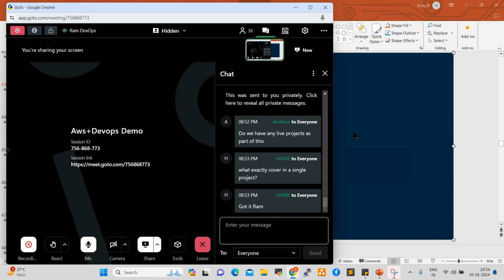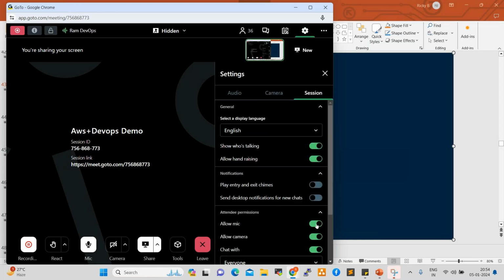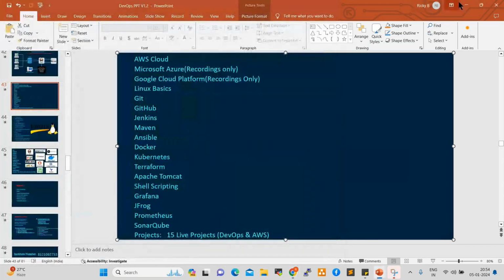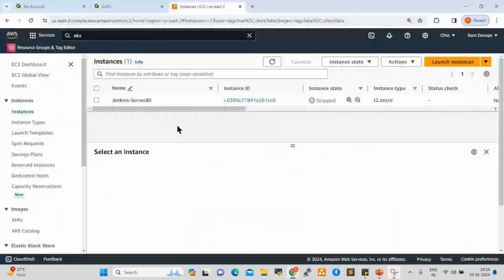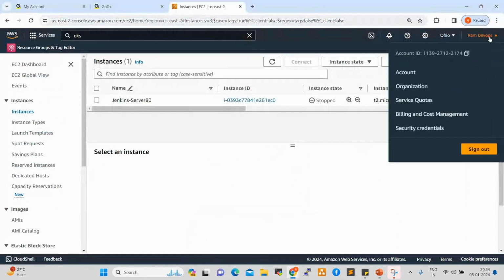Now let us go and work on the AWS account. How can we create an AWS account, and how can we connect to it? Let's try to understand. This is my AWS account. I'm already logged in, so I want to log out here. Click on sign out.